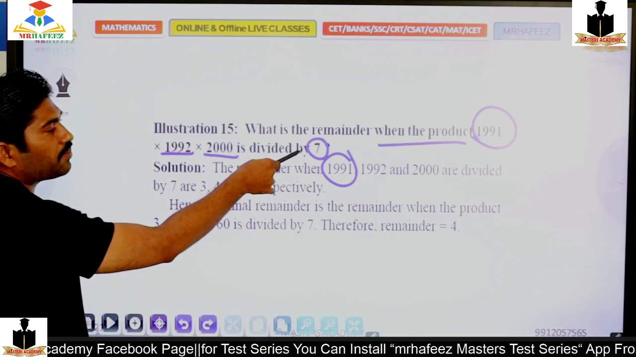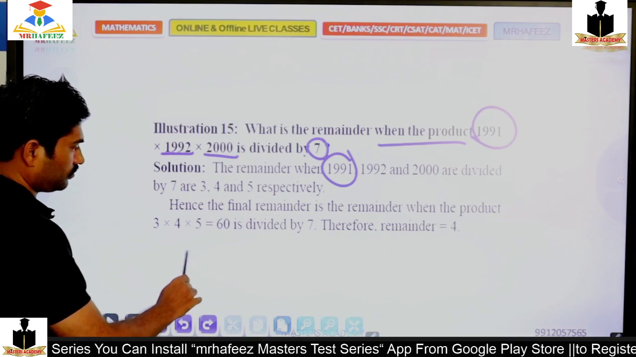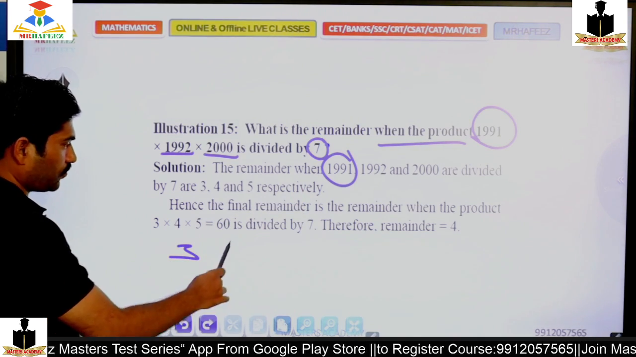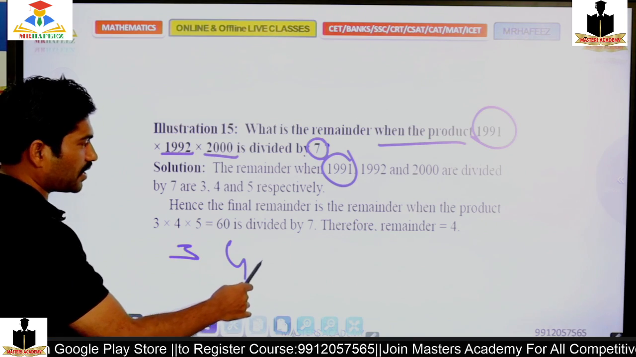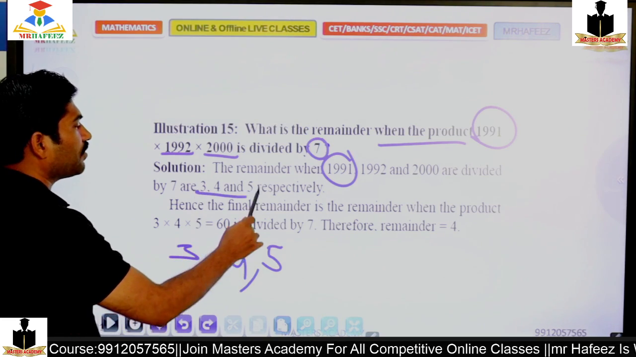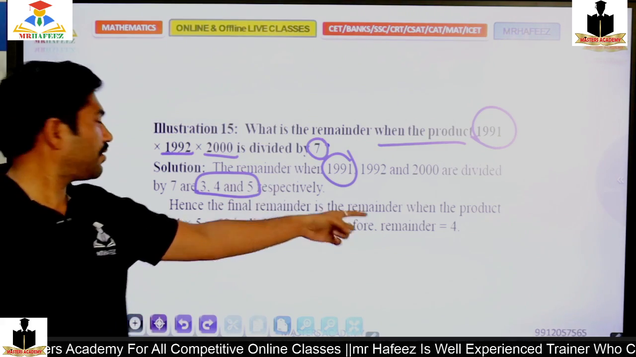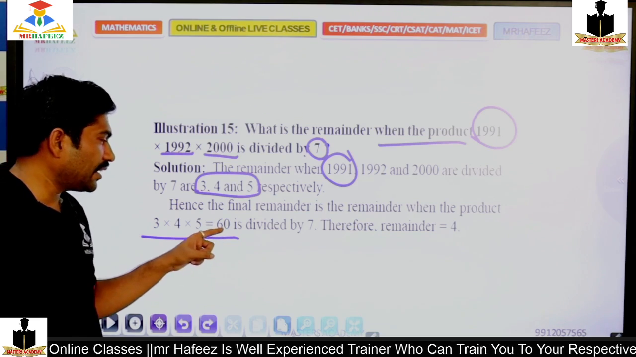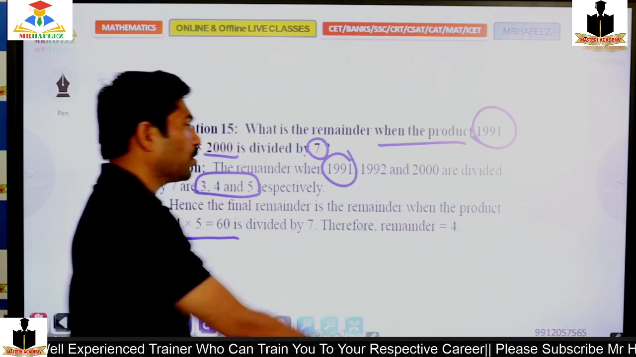1991. So what might be the remainder if I divide by 7? Yes, 3. And 1992, what might be the remainder? Yes, 4. And if I divide 2000 by 7, what might be the remainder? So 5. So 3, 4, 5 are the remainders. Hence the final remainder is the remainder when the product of 3, 4, 5, which is 60, is divided by 7. Therefore the actual remainder is 4.